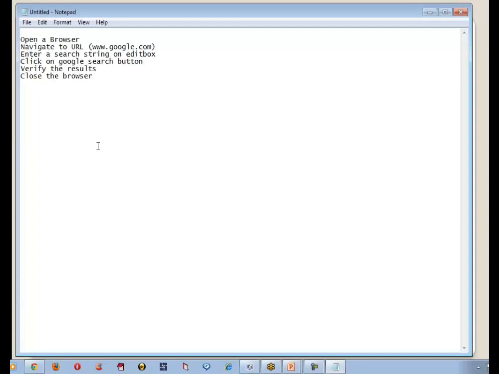Anybody else? Sharanya and Pallavi, what do you think a keyword could be? A keyword would be a word that is used to drive your program. It could be a function or an action you want to call in your program. Okay, good.